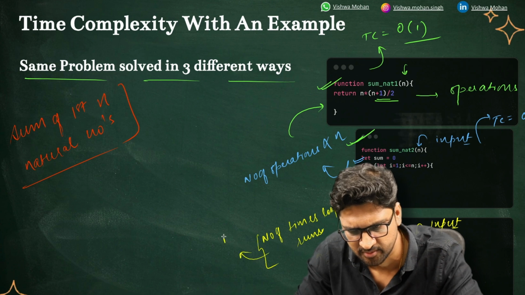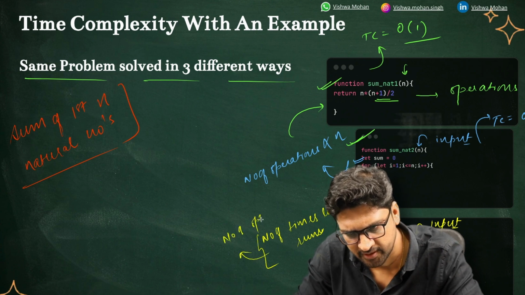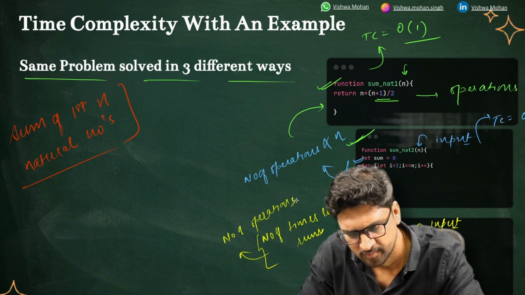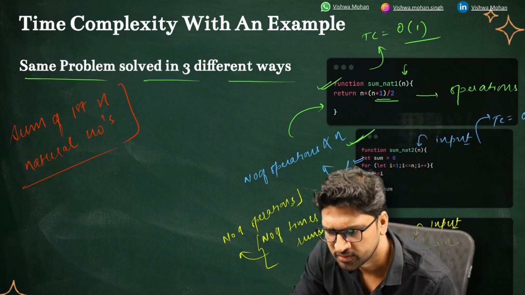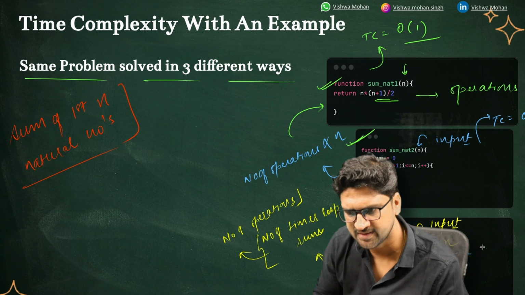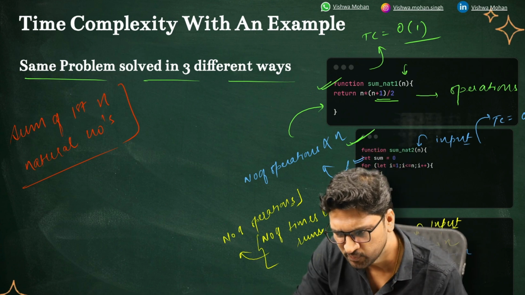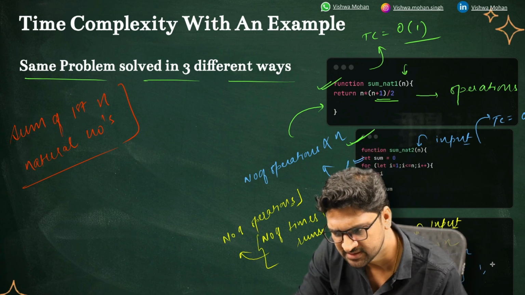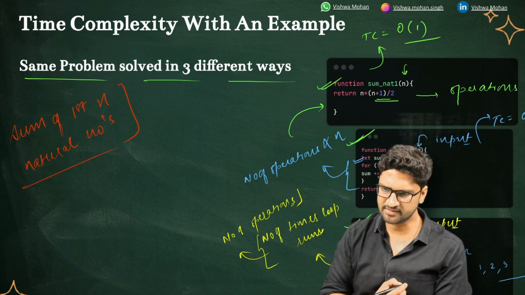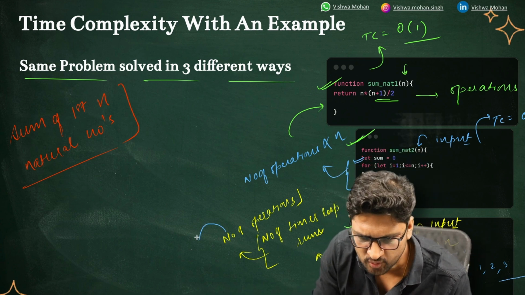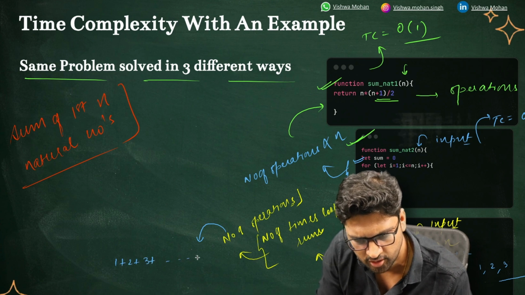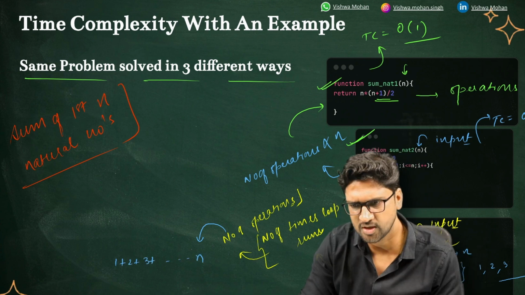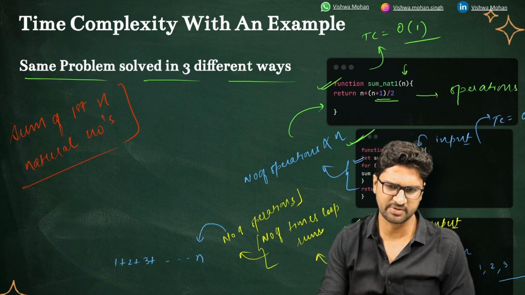From here, the inner loop runs up to n times, and this inner loop will first run one time, then the second time run two times, then three times, and this will go on. So my number of operations will be 1 plus 2 plus 3 dot dot dot till n, right? This is how this for loop will execute. This is my number of operations.